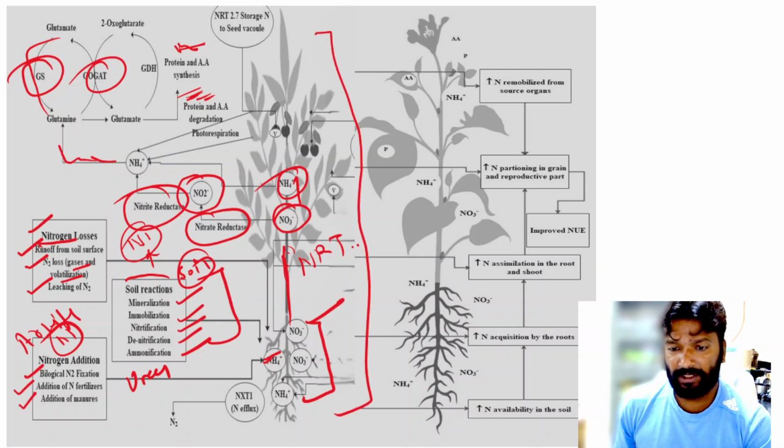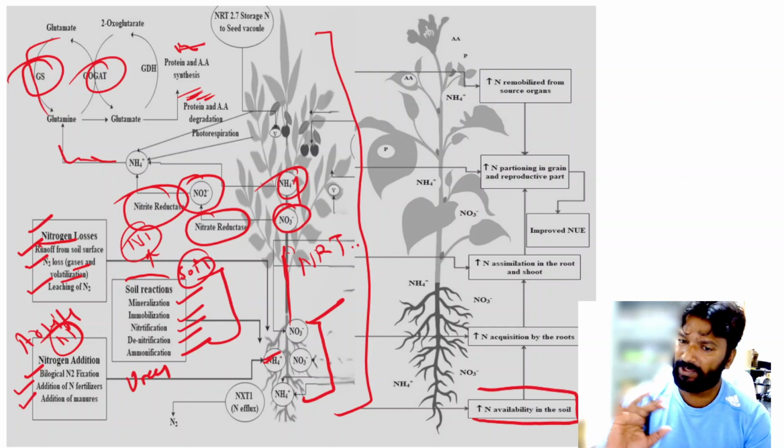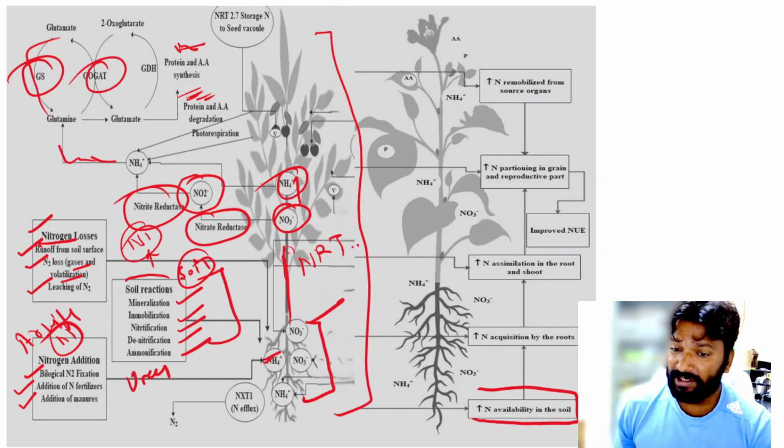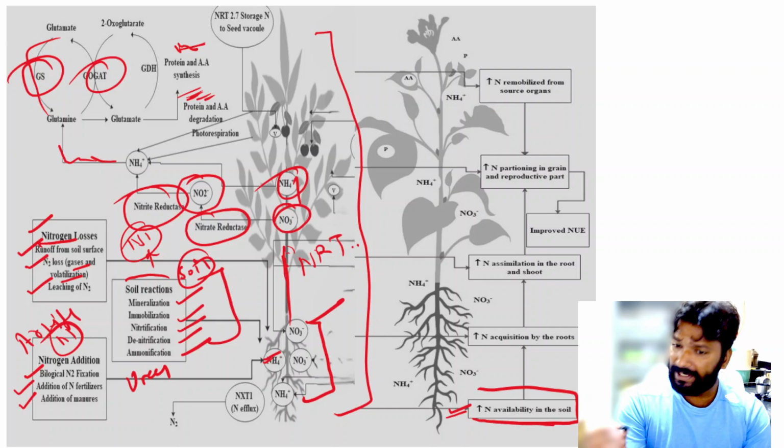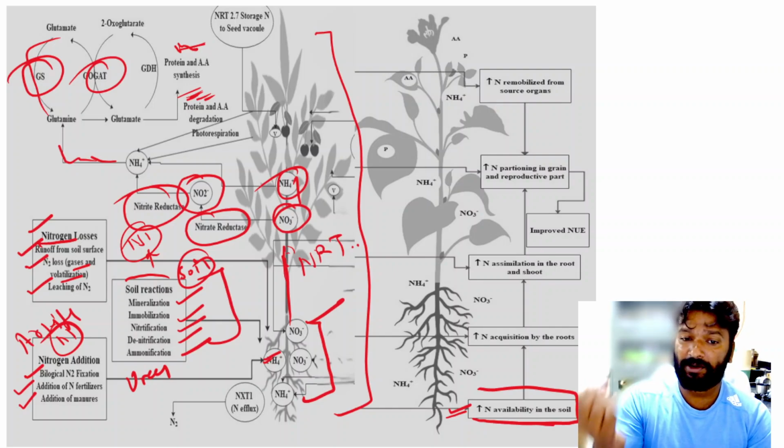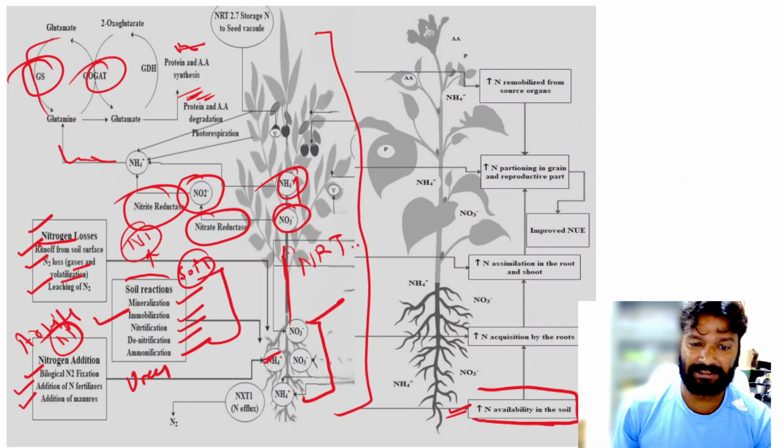Then you know that if we can increase the nitrogen availability in the soils, how can we improve the nitrogen efficiency? So we need to increase the nitrogen availability in soil, and we can improve the nitrogen availability by these reactions or by reducing this process.